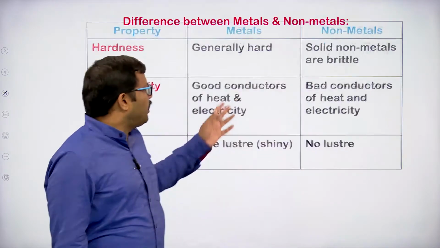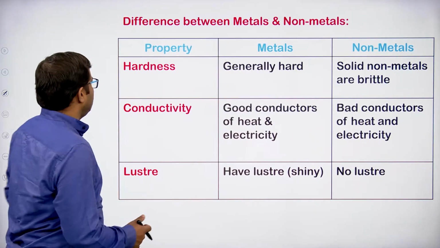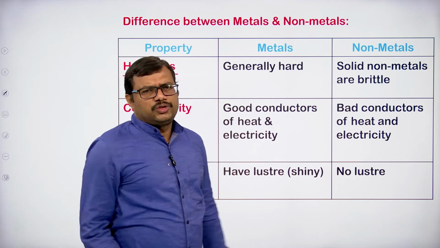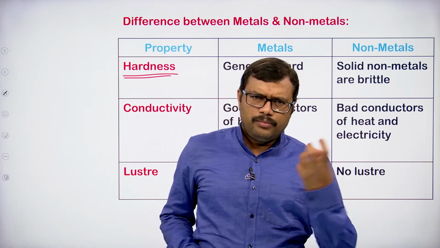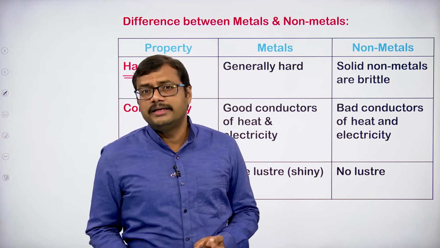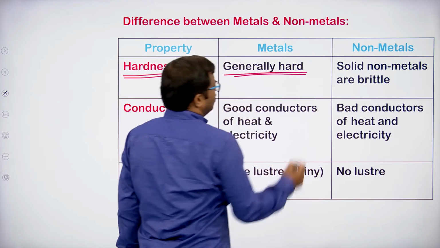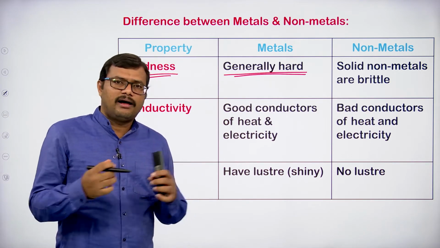Okay, and coming to the next property, the hardness. When you look at the metals and non-metals which are hard, generally metals are existing as solids at room conditions, so we expect them to be generally hard. So most of the metals are hard in nature.